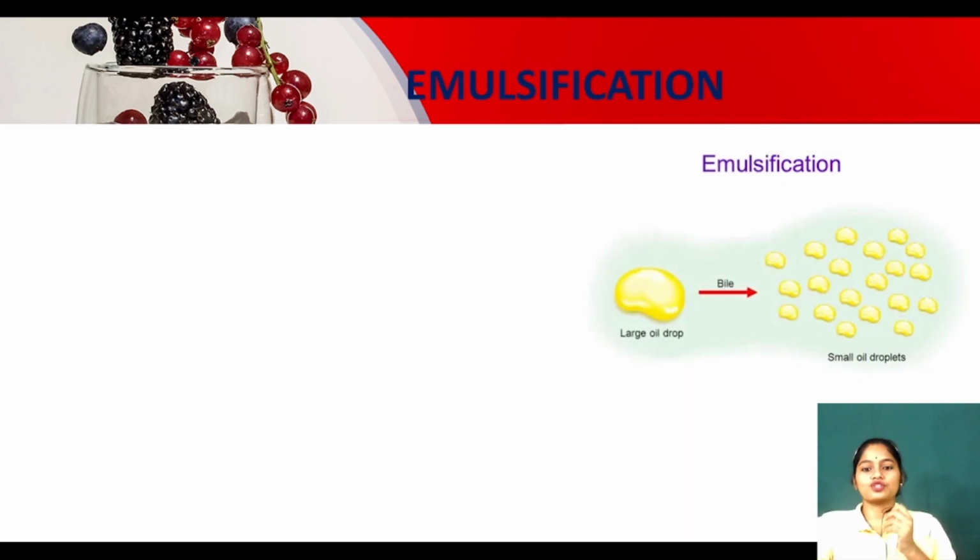Now see, emulsification. My dear kids, what is emulsification? Look, here is a large oil drop. Oil means large fat molecule. It needs to be divided into small parts so that our body can easily absorb them. Which thing will help in emulsification? Yes, bile juice from the liver.